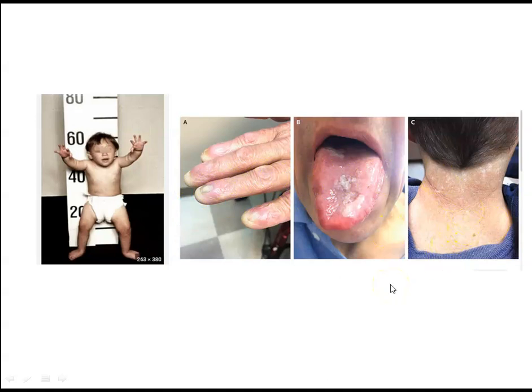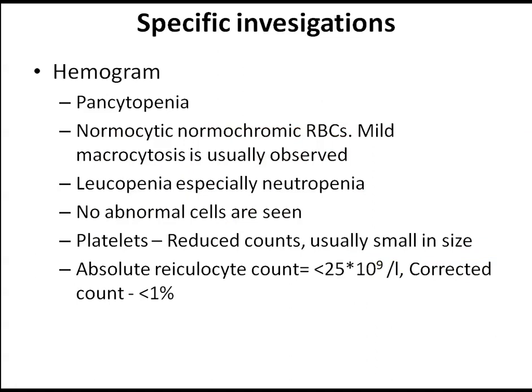suggests dyskeratosis congenita. And coming to investigation, the investigation is done under three headings. One is to confirm the diagnosis of aplastic anemia.